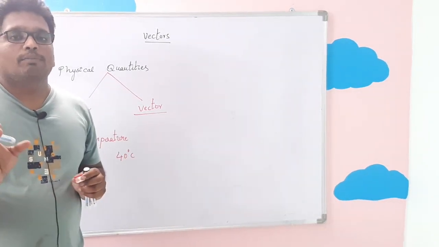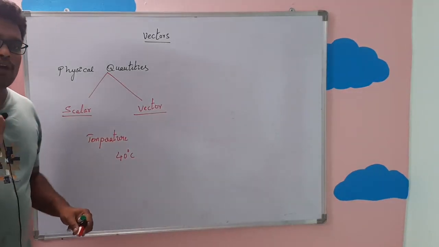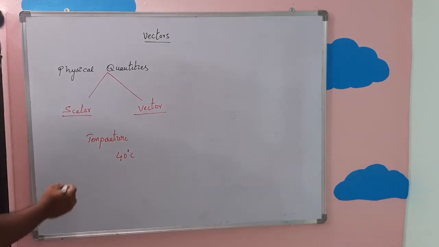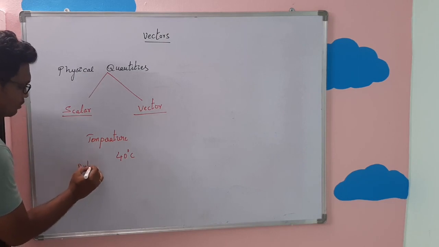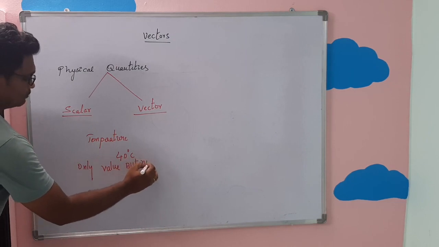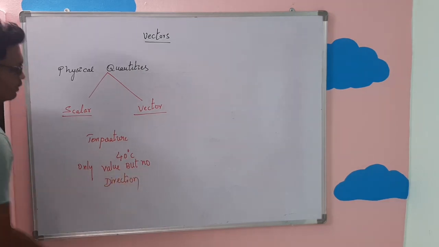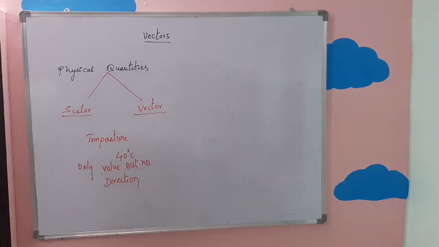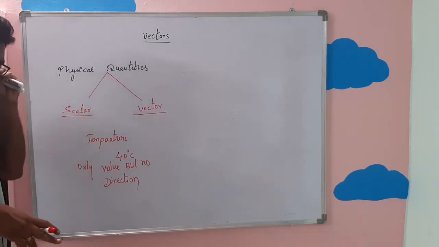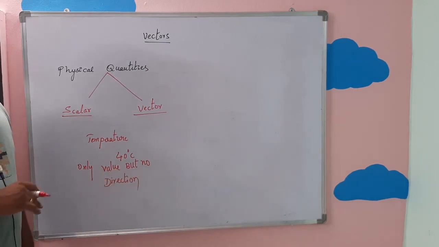Impossible. So with the help of a thermometer, you can measure the body temperature value, but you cannot give any direction to the temperature. Such physical quantities which have only value but no direction, for which we cannot define any direction, are called scalars. So scalars are the physical quantities which have only value but you cannot give any particular direction.